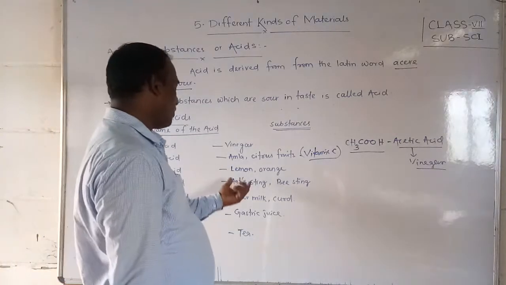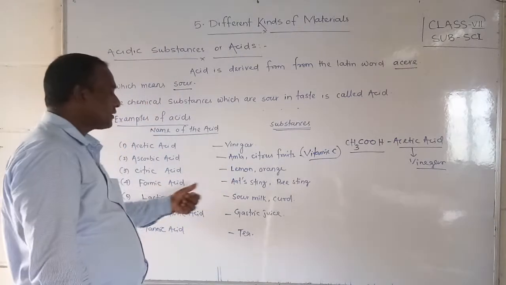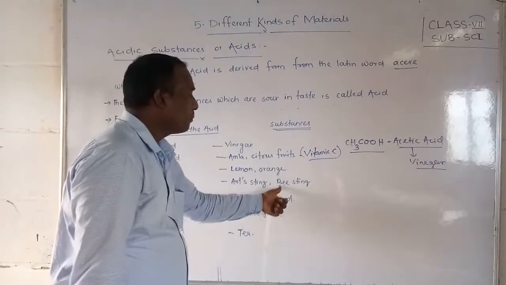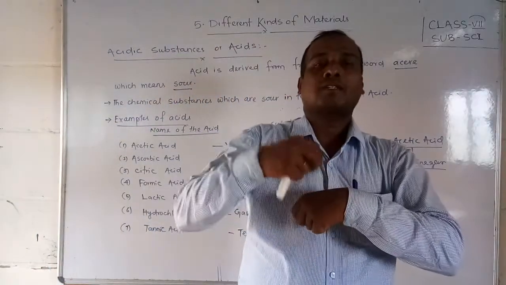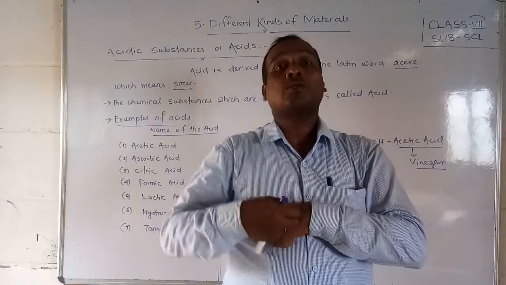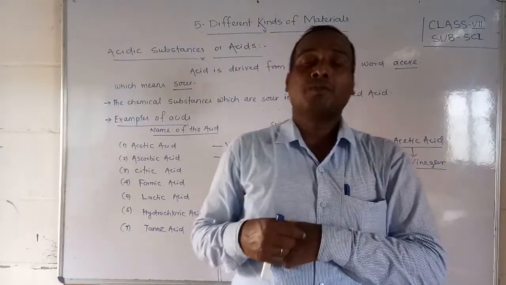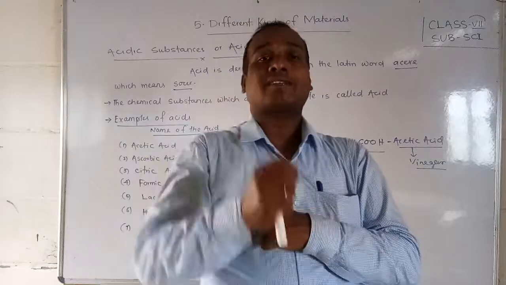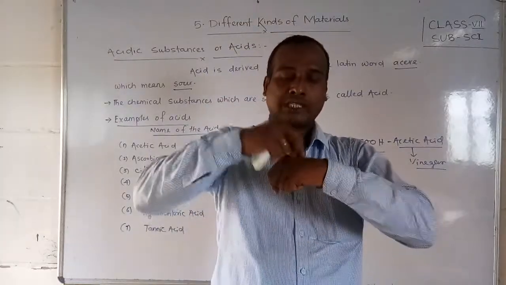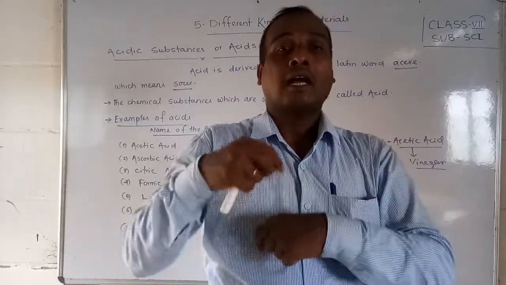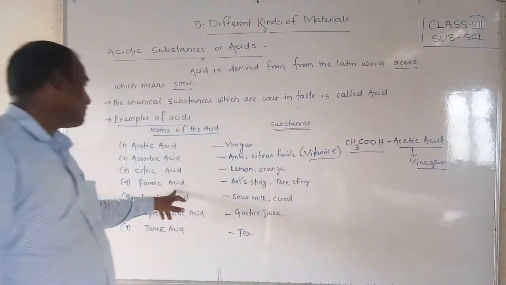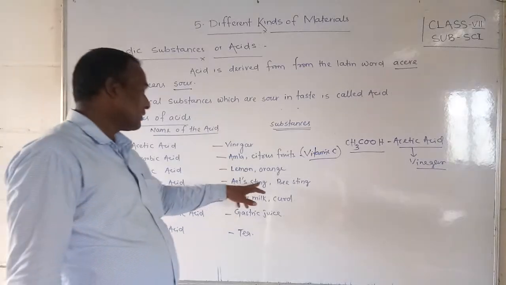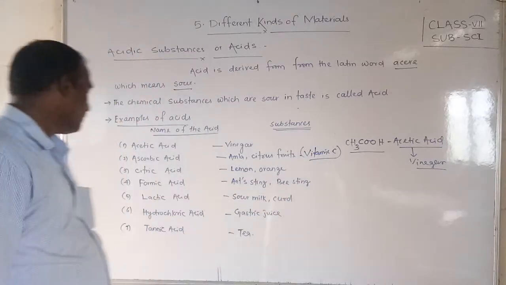And from where do we get this formic acid? We get formic acid from ant stings and bee stings. Sting means it will bite, like a pinch. Why does it pain? Because it leaves an acid-type chemical substance on our skin, and that is formic acid. Formic acid is known from ant stings or bee stings.